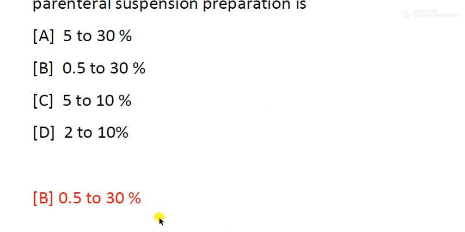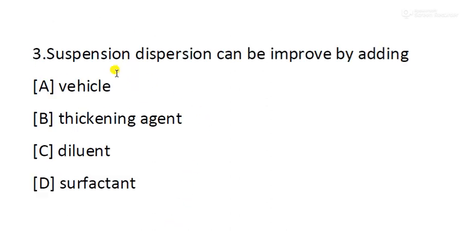The concentration of solid particles in a parenteral suspension should be between 0.5 to 30%. And we also have to remember that there should not be any crystal growth in the suspension during storage. Next question, question number 3.